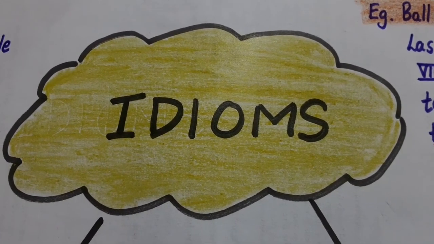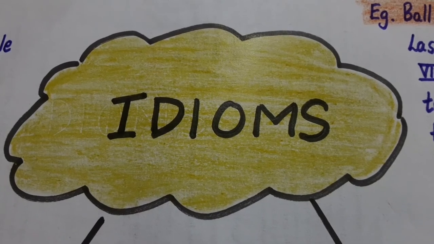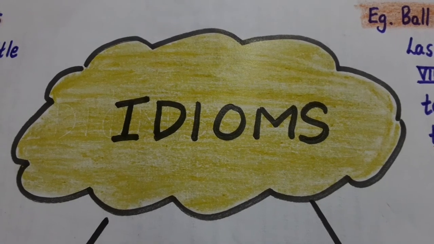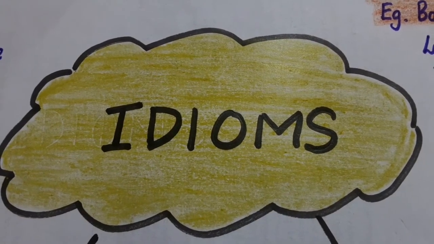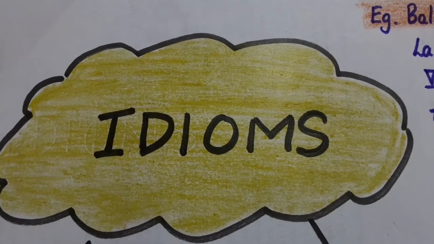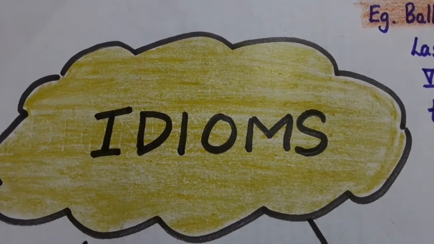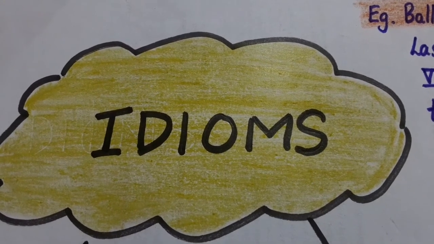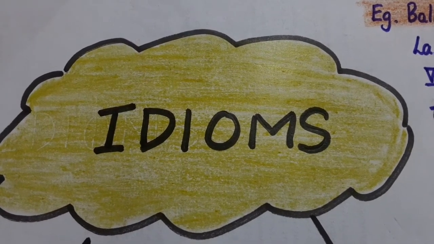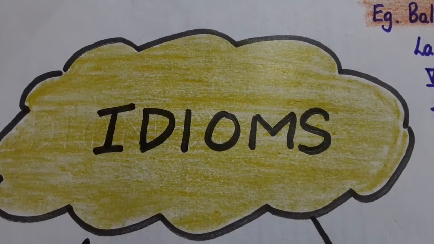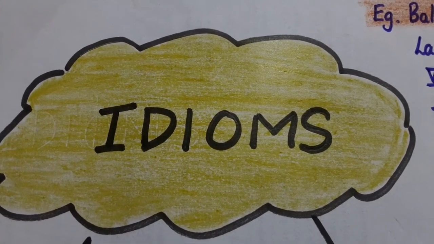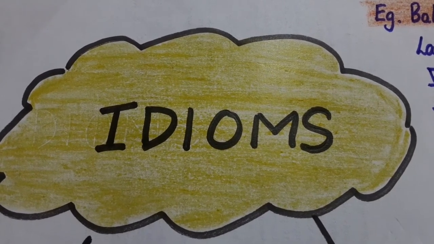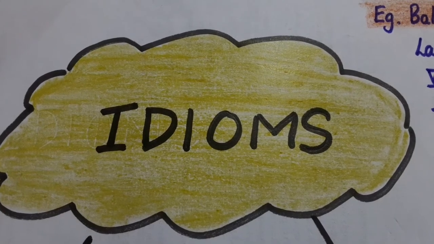Have you come across this word before? Idioms. Okay, so today let's learn what are idioms. An idiom is a group of words or a phrase wherein the words are arranged in a fixed order, and these are used by the authors and by the writers to convey the meaning or to convey the feelings or the ideas in a precise manner, in a creative way.